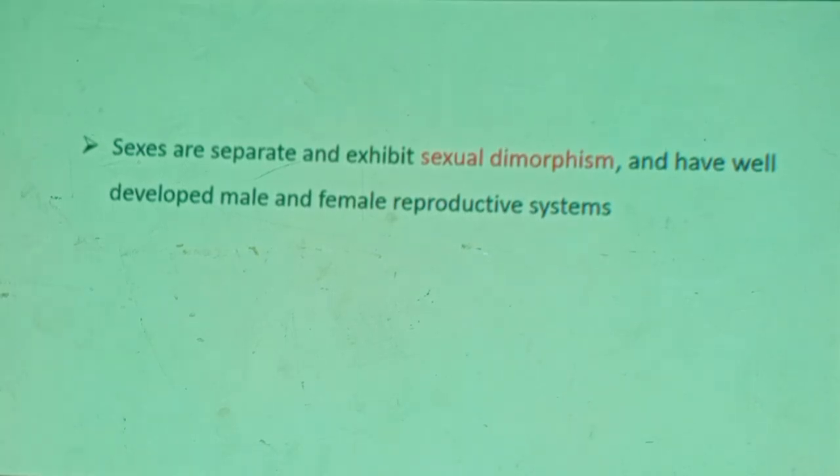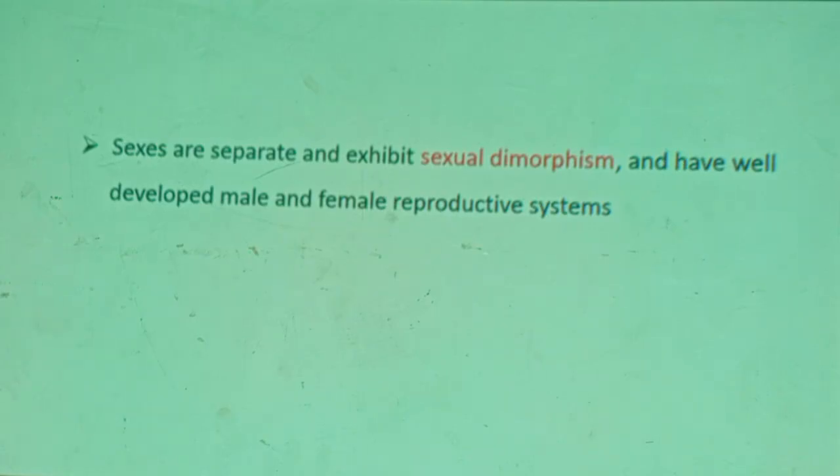What is the role of testes? Of course, testes are involved in the production of sperm cells and the male hormone. These are the two roles of the testes. When you go to the female, the primary sexual organ of the female is the egg producing factory, that is the ovary. Not only eggs, but it also produces the female hormone.